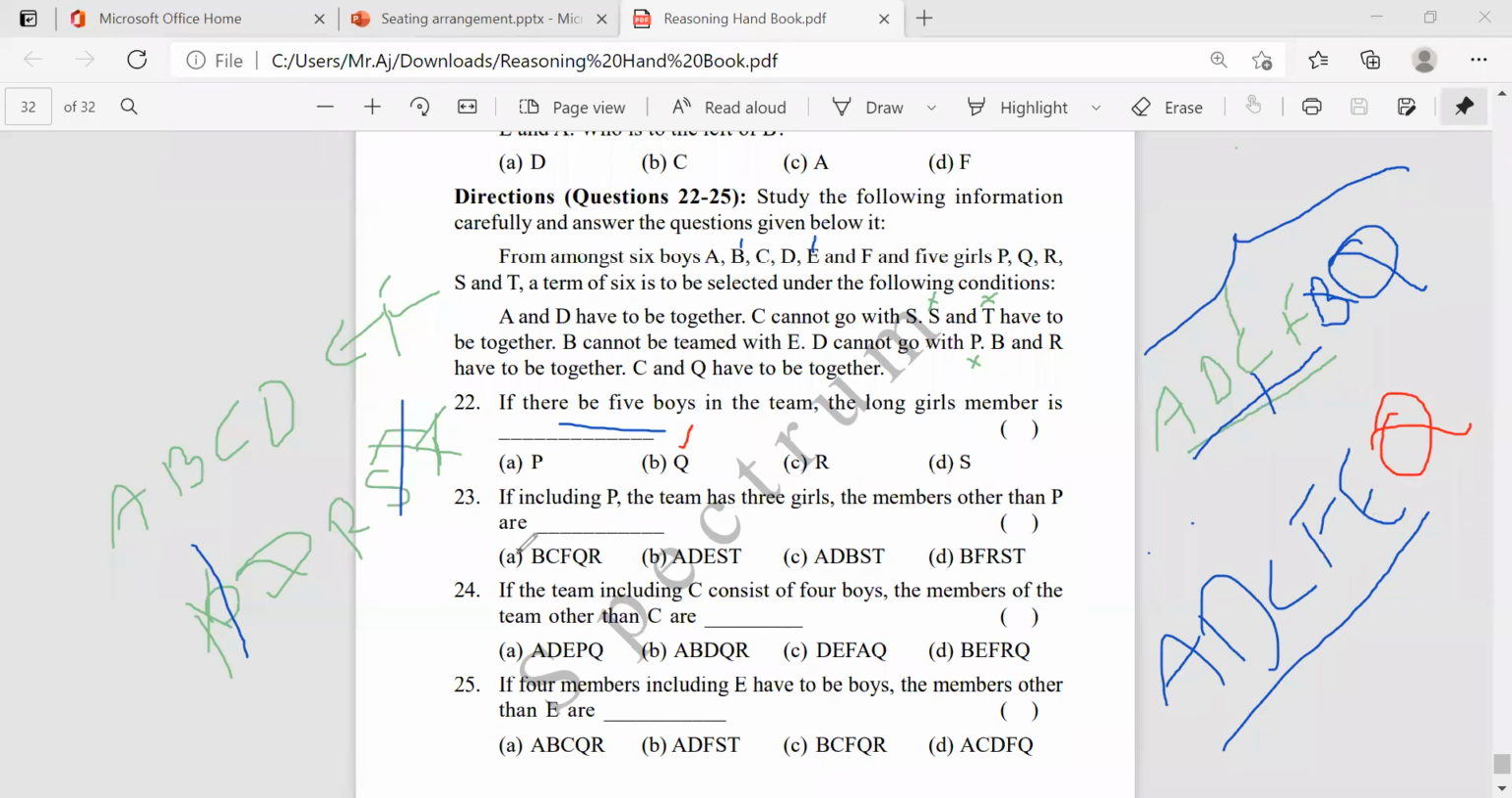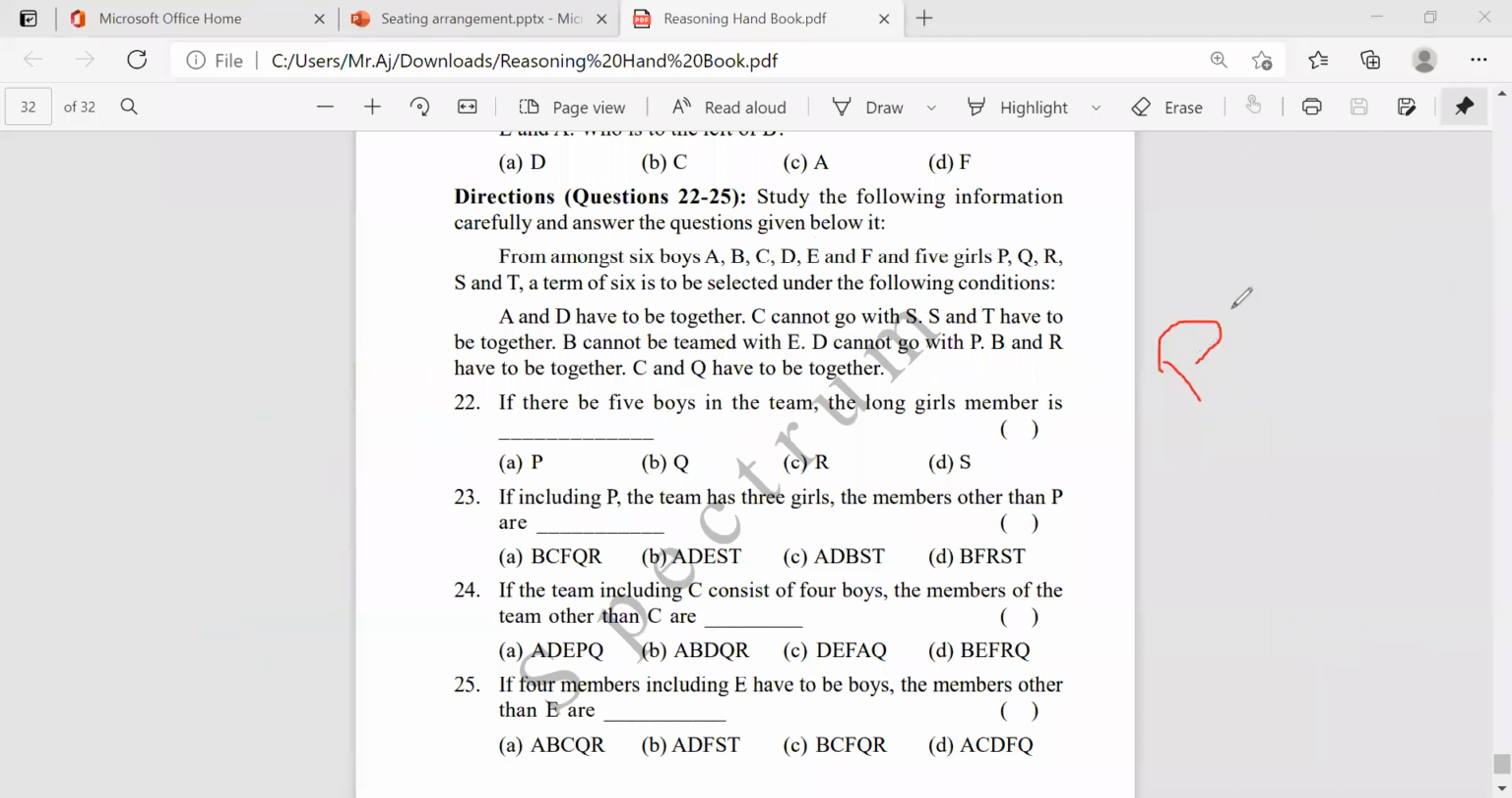Okay, next one. If including P, the team has 3 girls, the members other than P are... Okay, including P. So P must be included in the team first of all. P is there. Along with P, is there anyone? D cannot go actually, so D is not possible. Along with P, S together.